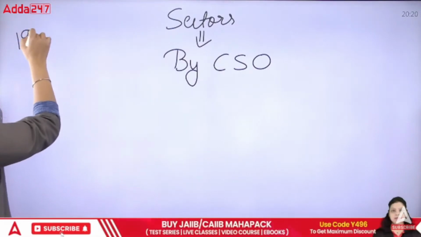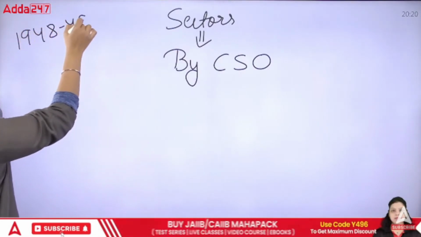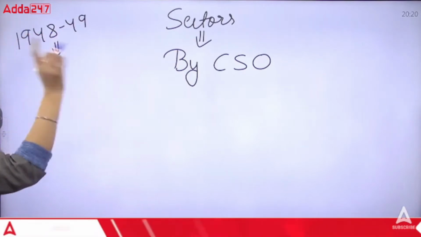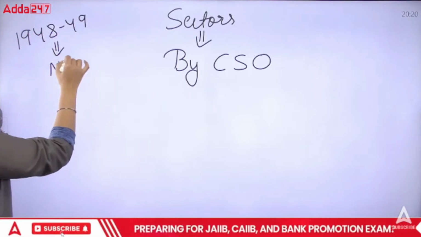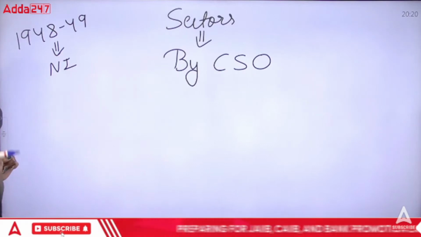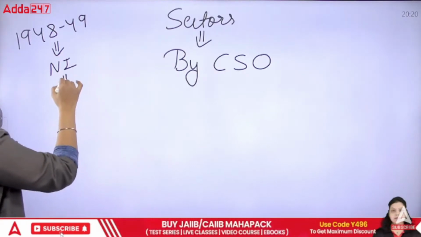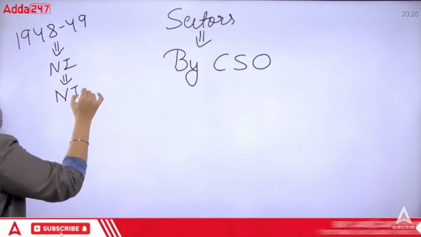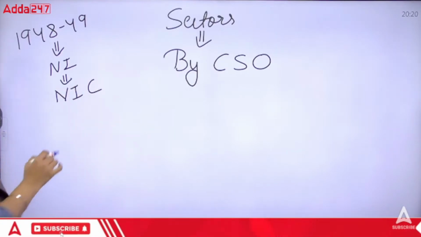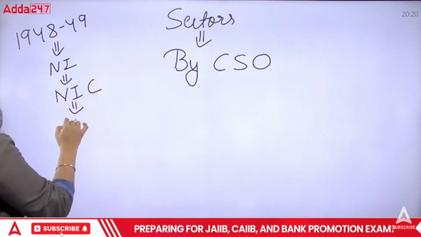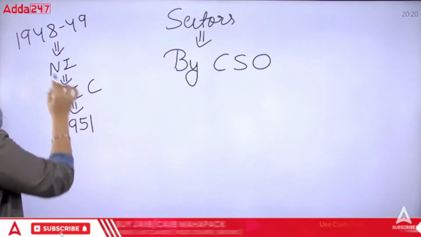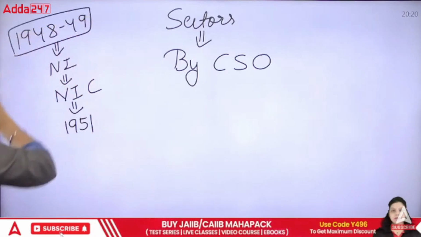So in the year 1948-49, the government of India decided to make the first official attempt to calculate the national income of the country. To do that, we created a committee named the National Income Committee. This committee gave its first report in the year 1951 for the financial year 48-49.